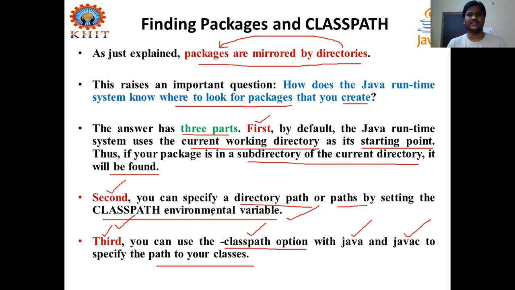The third one is you have to use the classpath option to the specified directory where that package is stored in your directory, and use that classpath option at the time of compile and execution for making use of or executing those classes that are imported by your Java programs.